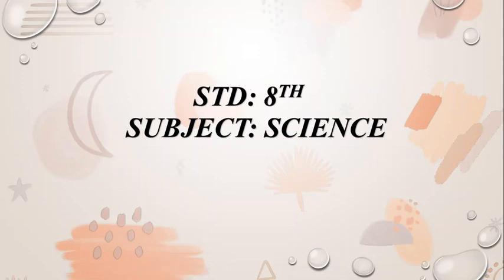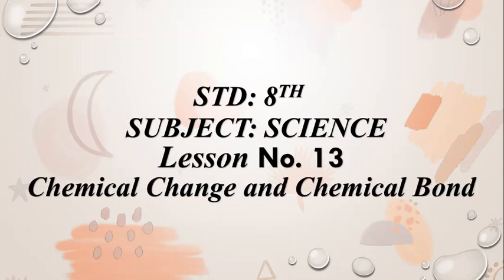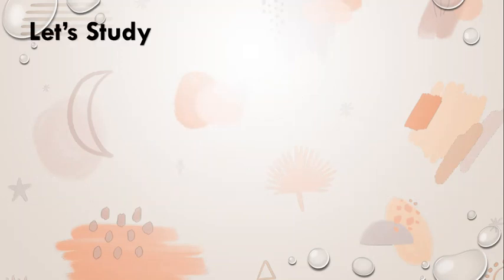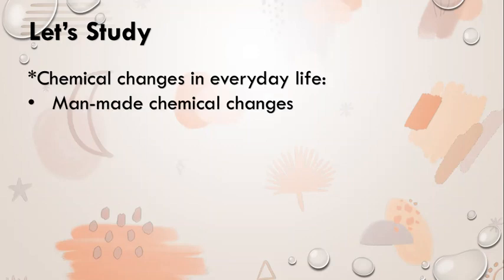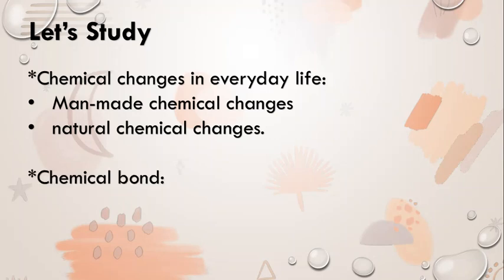So let's start with a new chapter in science, lesson number 13, chemical change and chemical bond. Here we are going to study the chemical changes in everyday life through man-made chemical changes as well as natural chemical changes. Next comes chemical bond, where we are going to study the ionic bond as well as the covalent bond.